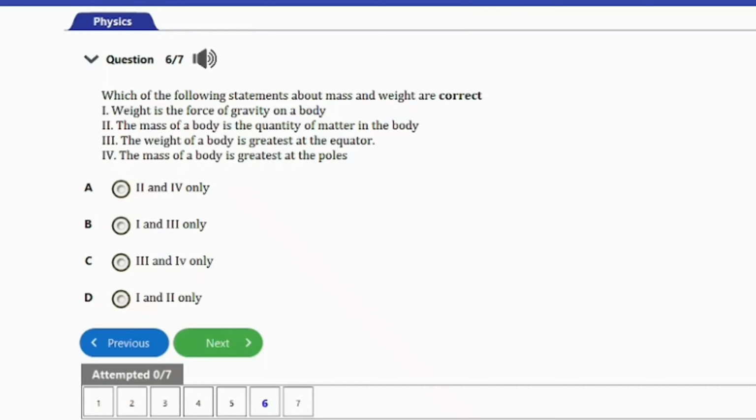The weight is the force of gravity on a body. The mass of the body is also the quantity of matter in the body. But III, which says the weight of a body is greatest at the equator, is wrong. Actually, the weight of a body is greatest at the poles. Also, the option that says the mass of a body is greatest at the poles is wrong. The mass of the body is not affected by its position on the earth. So that's it for this question. Option D is the answer. Let's go ahead and consider the next and last question.